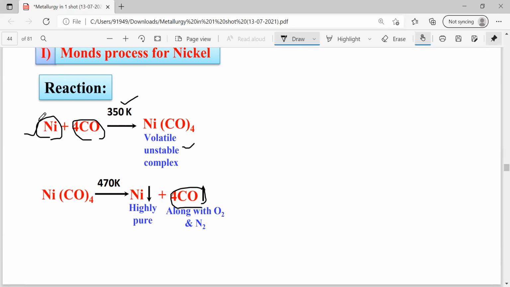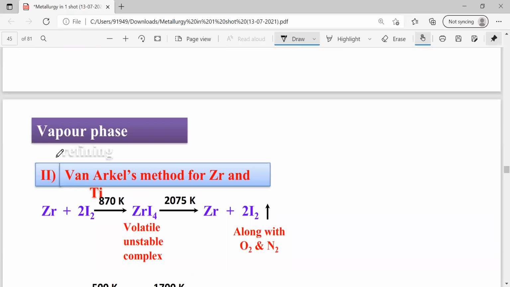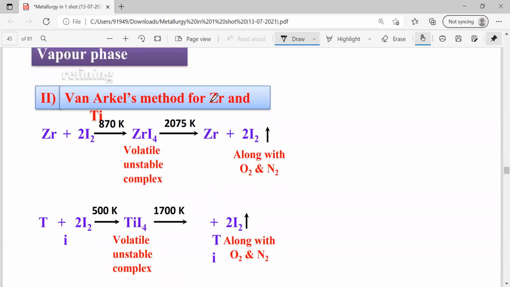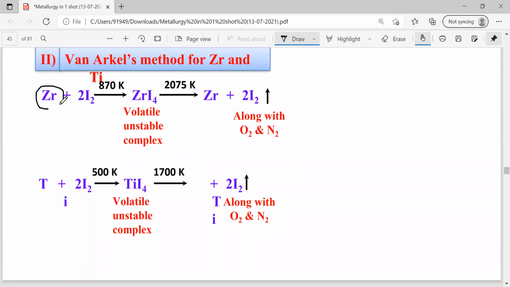This is important. And the next one is Van Arkel's method. Van Arkel's method is used for the refining of zirconium. Here also we are using iodine. When iodine reacts with zirconium at low temperature, first it gives a volatile unstable compound. At a very high temperature, if it is heated again, we get the purest form of zirconium. Remember, the Van Arkel method is used for the refining of zirconium metal.